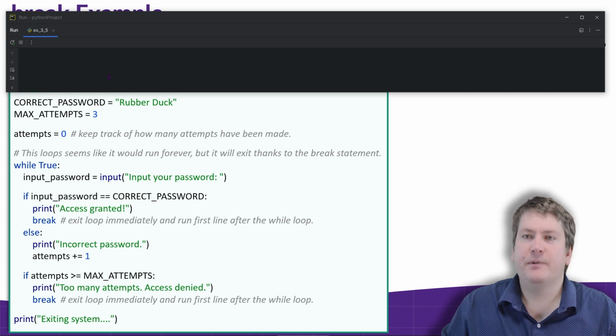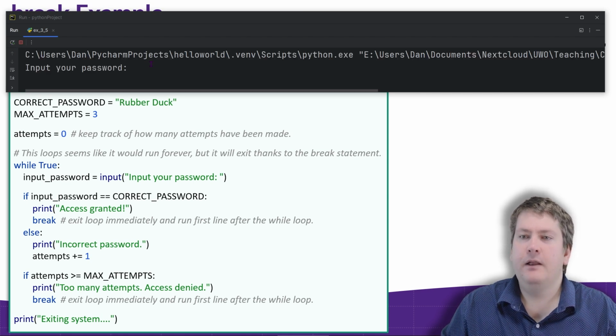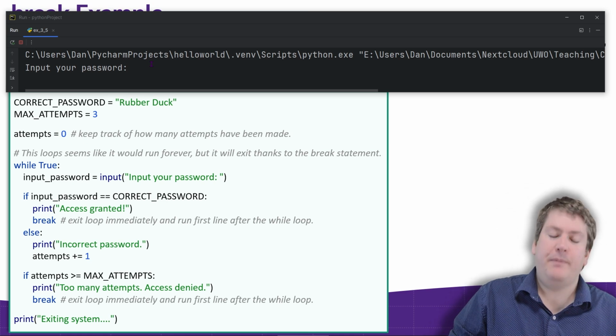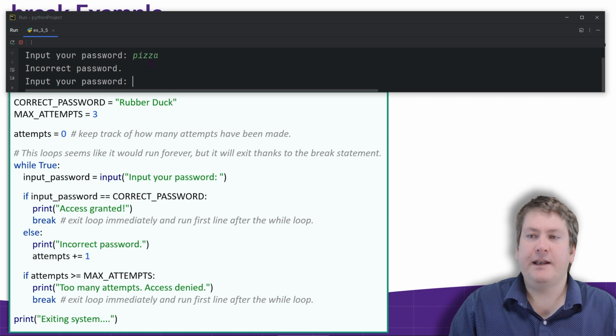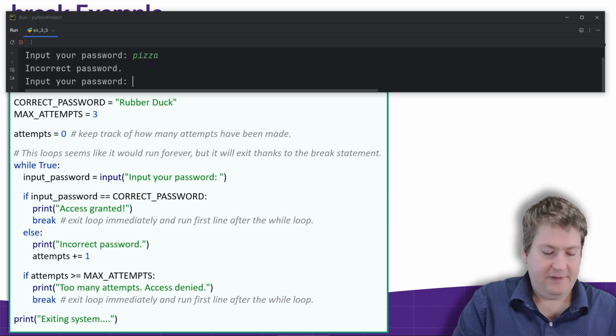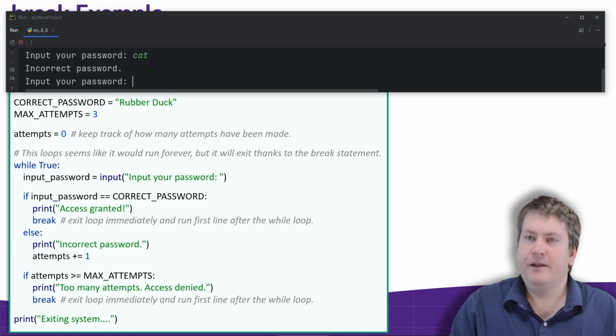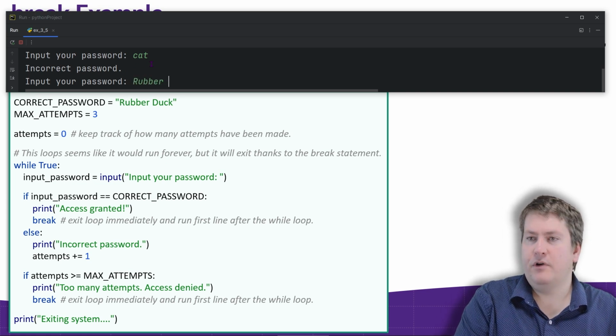Okay, we have the terminal here, and we're going to run the program. It's asking us to input a password. So let's try inputting an incorrect password. Say pizza. You get incorrect password. Let's say cat. Get incorrect password. And let's try putting in the correct password. Rubber duck.